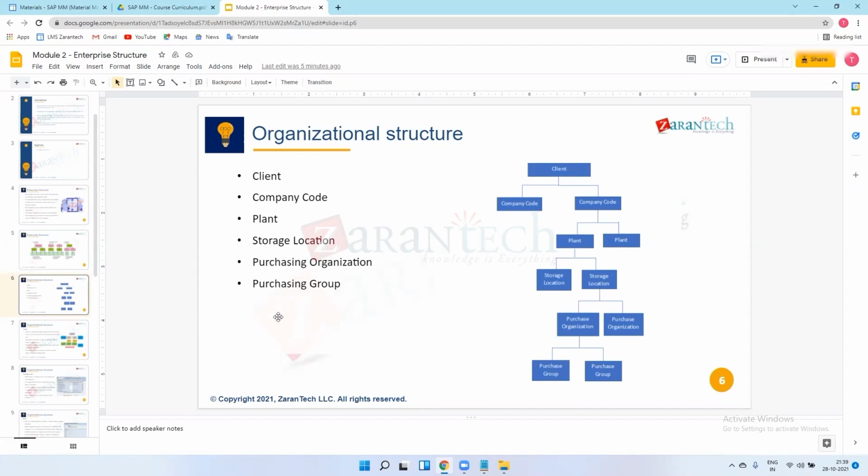Without knowledge of implementation, or of the system, or of this configuration and customization, how we configure the system, no one can support the project. Before going to support, we have to have knowledge of all this configuration and customization. That I will explain to you everything in this training.